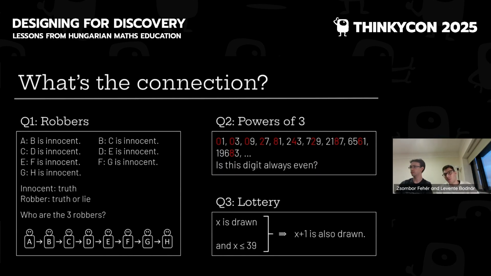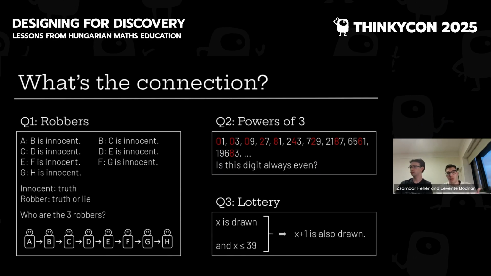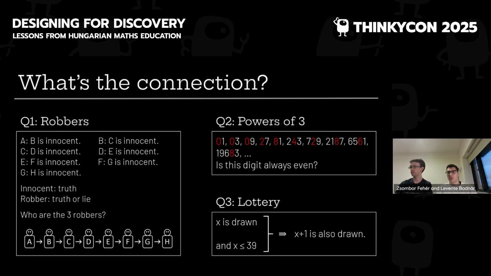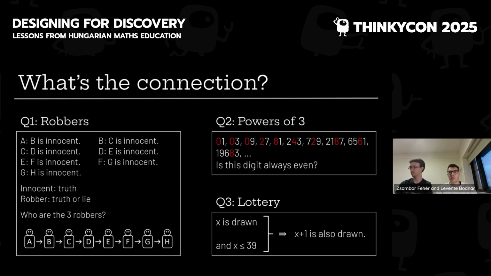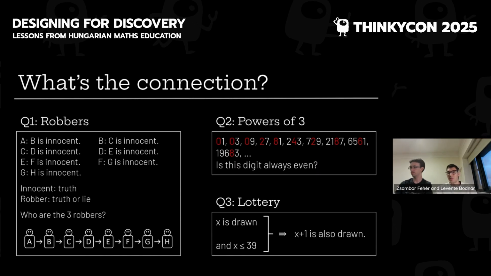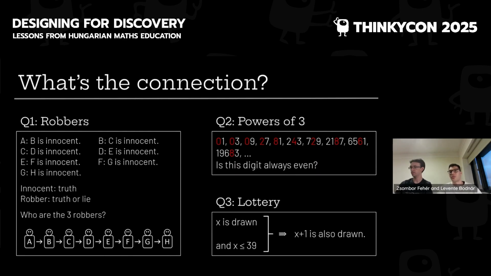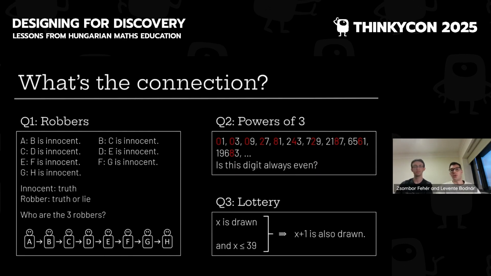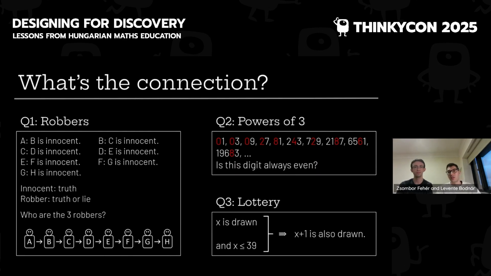The first problem is a logic puzzle about true or false statements. The second is some kind of number theory problem. And the third is about minimizing the number of lottery tickets. They look very distant, but there is a connection.